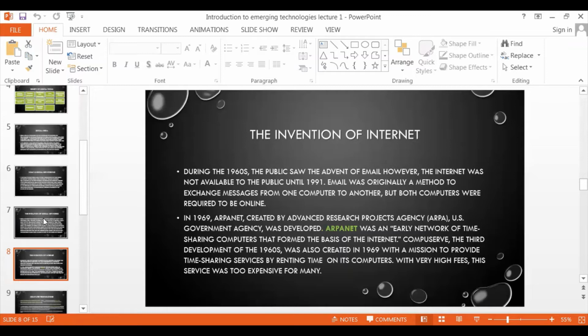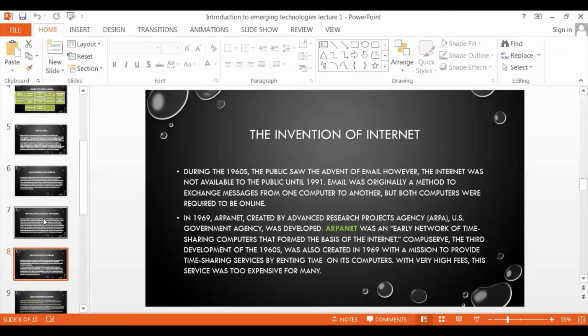In 1969, ARPANET was developed, created by the Advanced Research Projects Agency, which is called ARPA. ARPANET was an early network of time-sharing computers. Okay, those were computers capable of sharing, and that formed the basis of the internet. Yes, so you must keep it in mind.